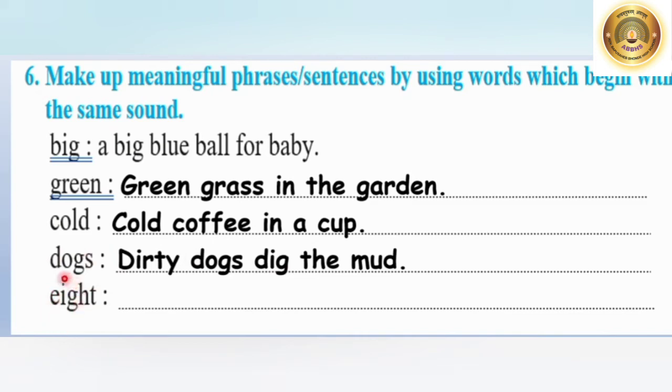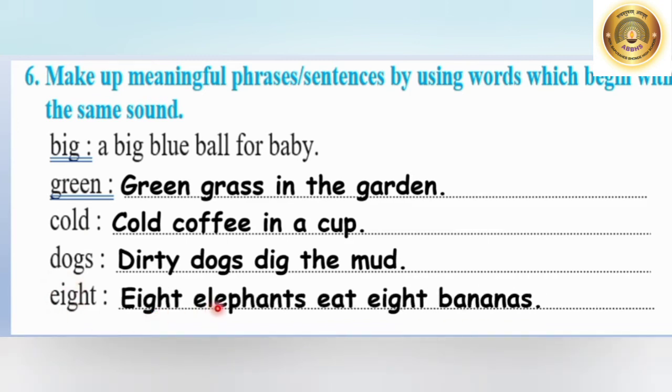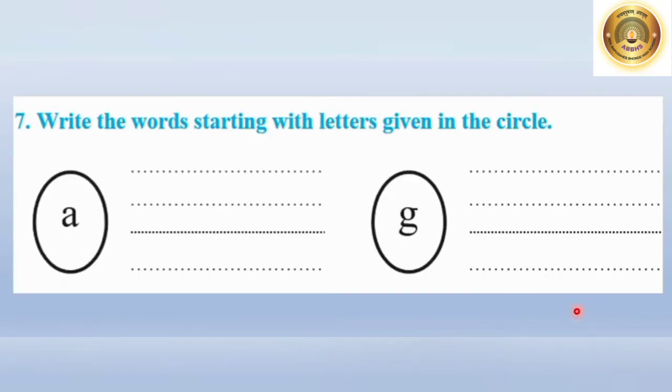Now go to the next one. What is the next word? E-I-G-H-T, eight. So it's starting with A. Eight elephants eat eight bananas. Yes, eight elephants eat eight bananas. So all the starting sound is E. Eight elephants eat again eight bananas. All the words in this sentence start with E. The sound is A.